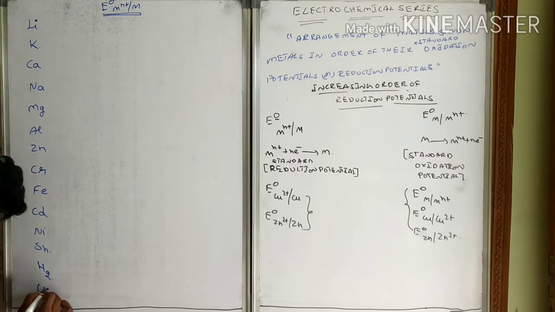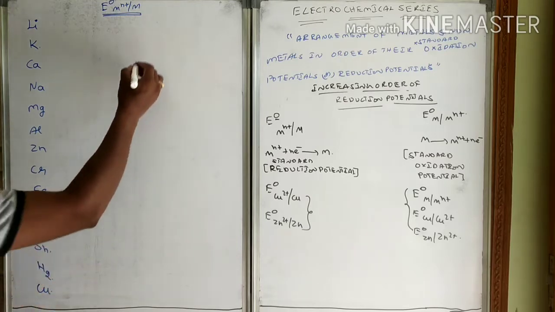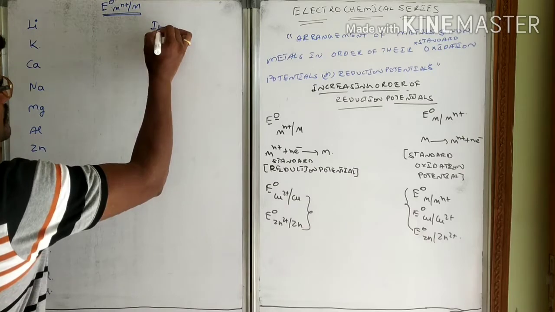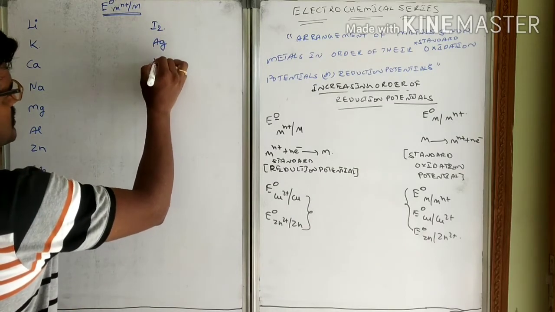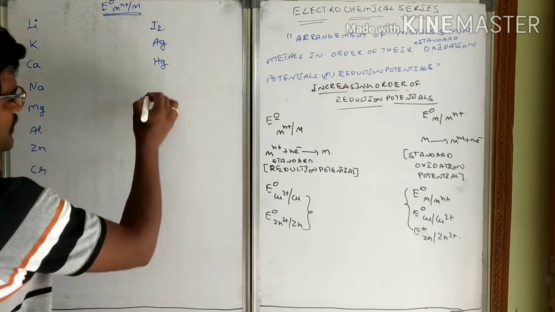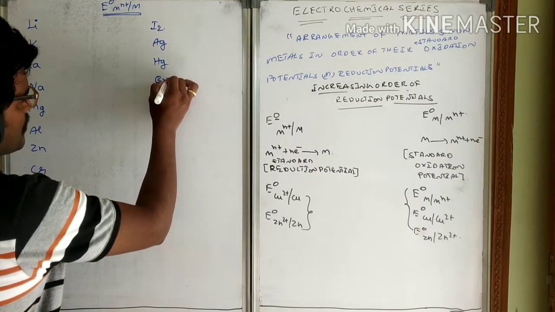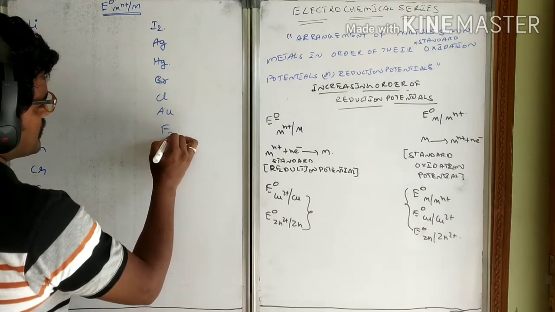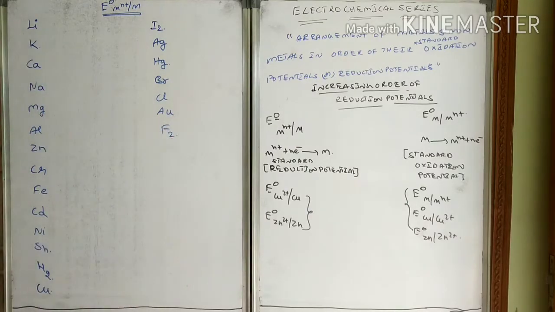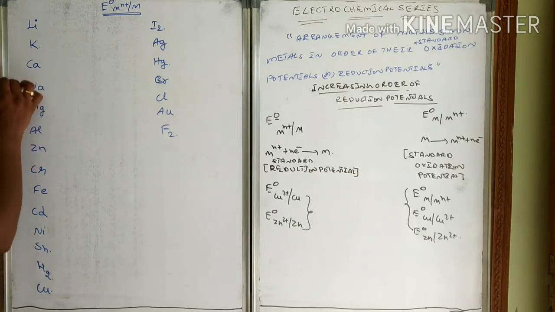Hydrogen, copper, iodine, silver, mercury, bromine, chlorine, and then fluorine. So this is the increasing order of RP values.